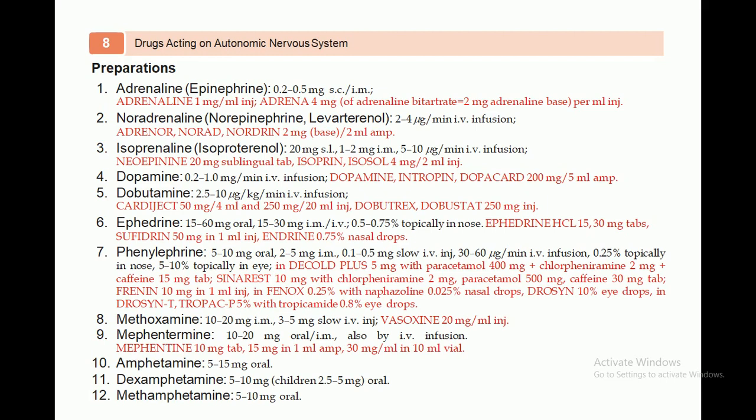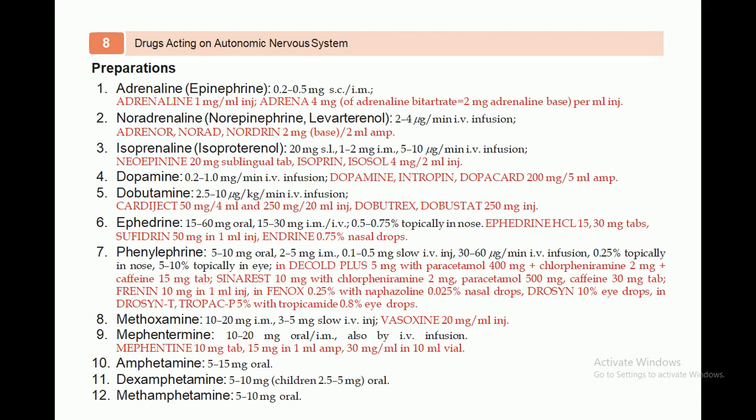Another one is ephedrine. Ephedrine is available at a dose of 15 to 60 milligram oral, 15 to 30 milligram IV, and 0.5 to 1% topically in nose. Ephedrine is available as 15 to 30 milligram tablets, and then Sudafed, 50 milligram in 1 ml injection, and in 0.75% nasal drops.